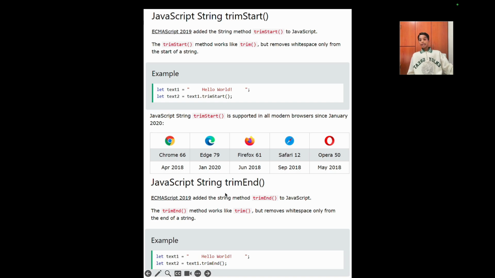JavaScript string trimEnd. ECMAScript 2019 added the string method trimEnd to JavaScript. The trimEnd method works like trim but removes white space only from the end of the string. So as you can see over here, we have our variables from above, but with a small change. Instead of using trim or trimStart, we use trimEnd, where it will only remove the white spaces from the end. So this will work similar to start, but at the end of the string.